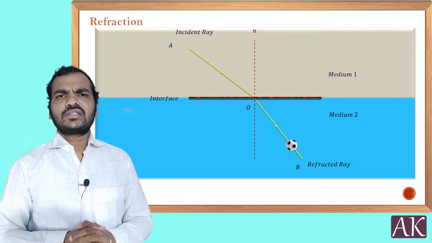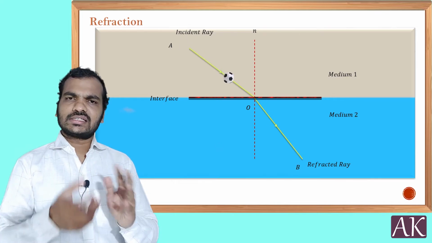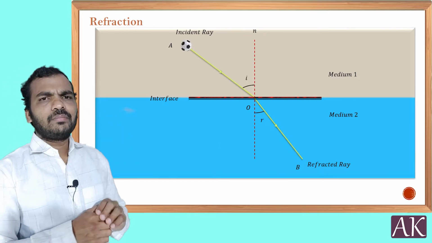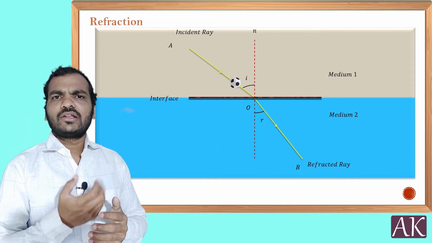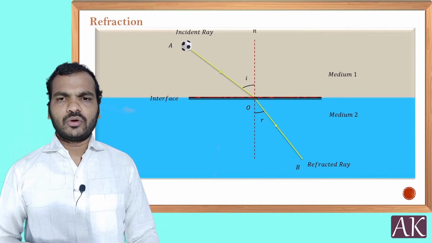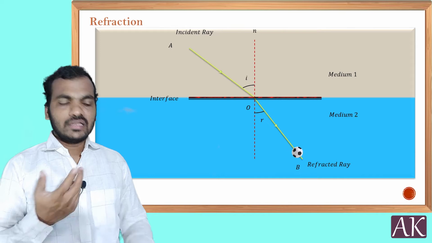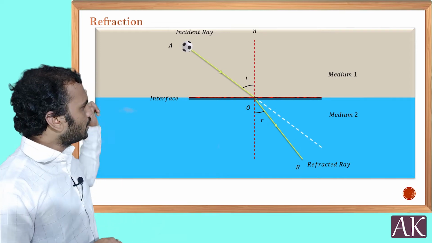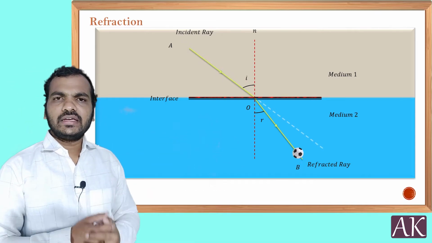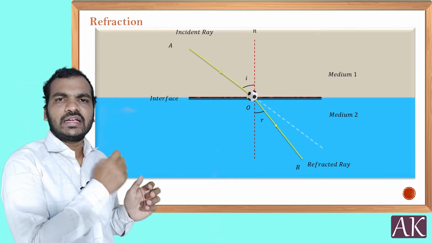Now, how are we going to measure the geometrical things here? Angles are always measured with respect to the normal, just like in reflection. Here you can see the angle made by the incident ray with respect to the normal is the angle of incidence. The angle made by the refracted ray with respect to the normal is the angle of refraction. In case the medium is not changing, the ray would have traveled along the dotted line shown, moving straight. But here, due to refraction, it bends towards the normal and moves at angle r.